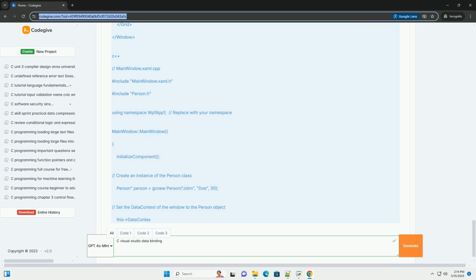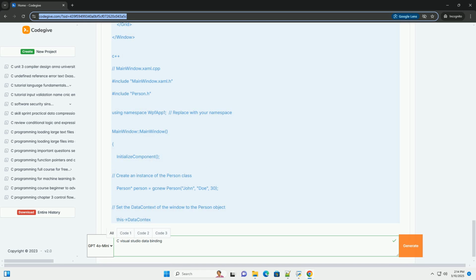You should see a window with 3 text boxes. The text boxes will be pre-filled with the initial values of the FirstName, LastName, and Age properties of the Person object. If you change the values in the text boxes and click the Update Person button, the text block below will display the updated information, demonstrating that the data binding is working in both directions, two-way binding.